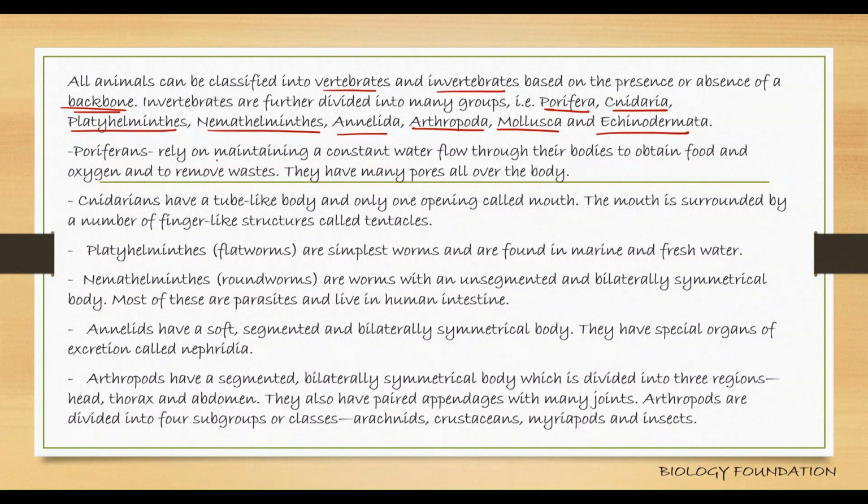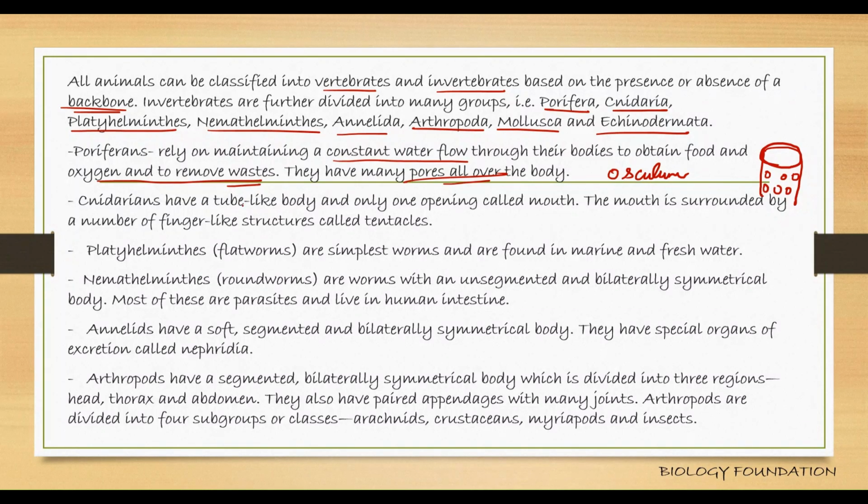Okay, porifera, they have an osculum. If you remember, a very large opening which is present. If this is the structure of a sponge, it has a very big mouth-like structure, that is the osculum, and on its body surface it has pores. What is the function of this osculum? It helps in entry of water and exit of waste. Constant water flows through their bodies to obtain food and oxygen and to remove waste. They have many pores all over the body.